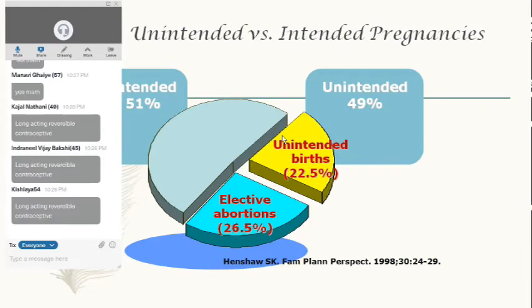So when we discuss unintended and intended pregnancies, it is seen that 51% of the pregnancies are